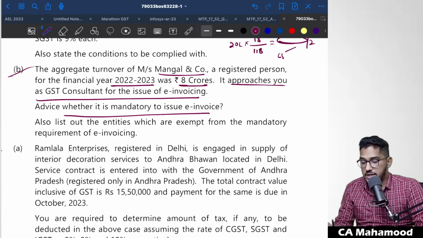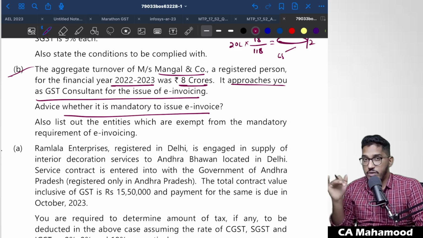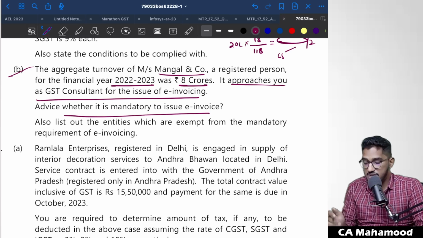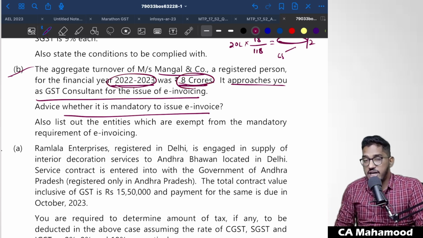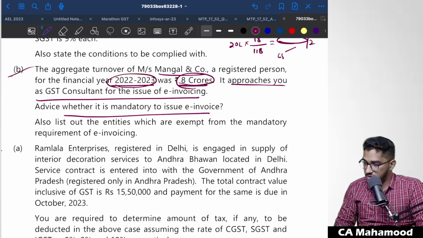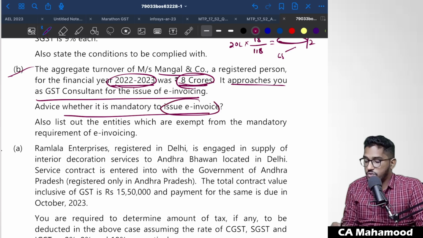So it is a straightforward provision they are asking, and this is an amendment, as I have explained in the amendments also. Earlier the limit for e-invoicing used to be 10 crore rupees, but now it has been reduced. From the financial year 2017-18, if in any financial year your aggregate turnover has exceeded 5 crore rupees, you are required to mandatorily issue e-invoice. In the given case, for the financial year 2022-23, this entity's turnover was 8 crore rupees, so they have exceeded the limit of 5 crores. They are required to mandatorily issue e-invoice.